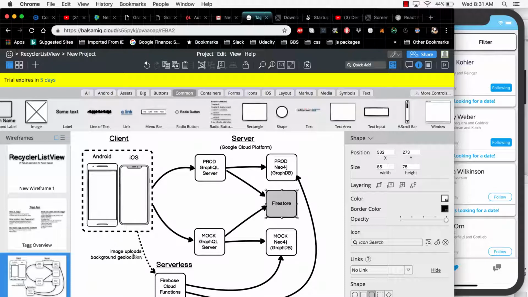I'm also doing the image uploads through a Firebase Cloud Function as well. So it more or less sends the image through a form to my actual cloud function, and the cloud function is actually then parsing it and storing it in Google Cloud Storage, but a reference gets placed in the Neo4j database.